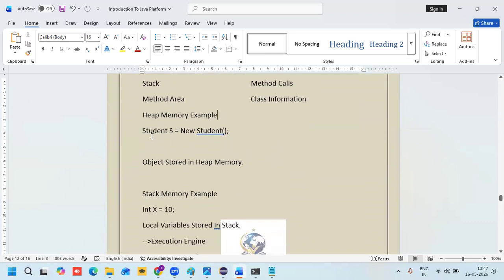Heap memory means, for example, a student. How do we create an object? Class name, then object name. S is an object.